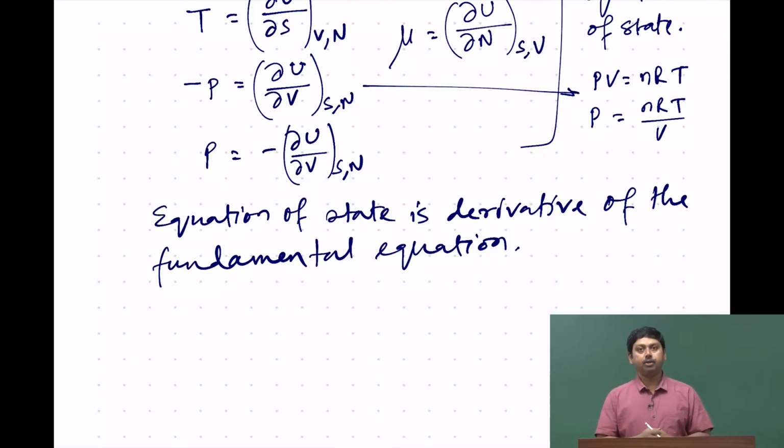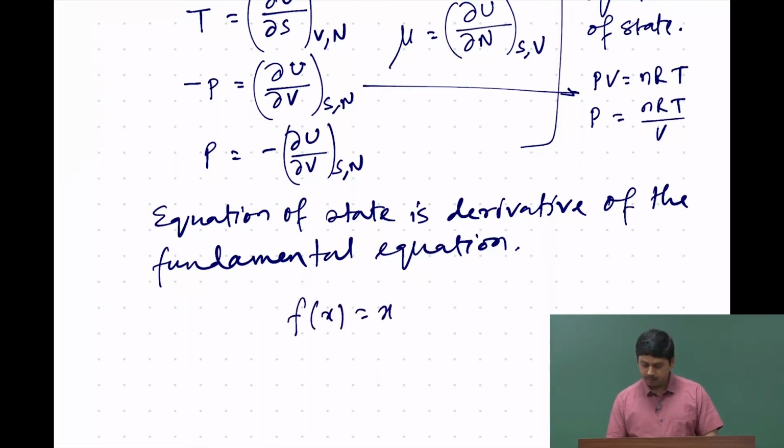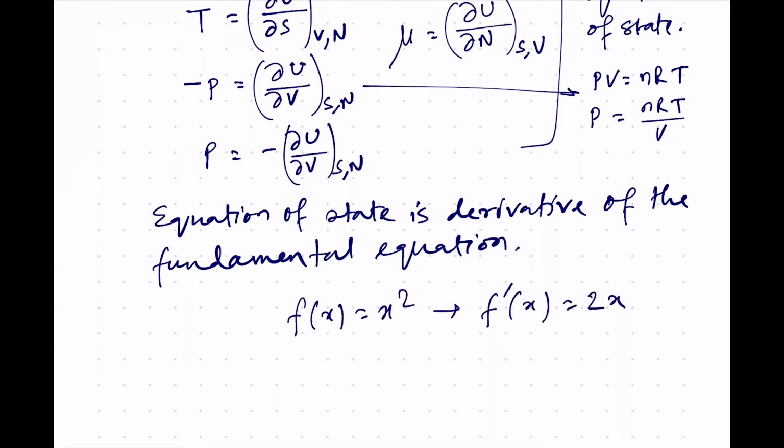For example, if I give you a function f(x) = x², the derivative is 2x. If I give you f(x) = x² + c, then also you will get 2x, and c can be any value. So, for multiple different values, your derivative can give you the same value.